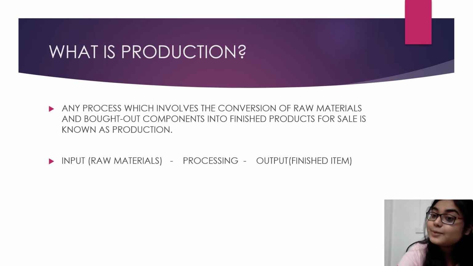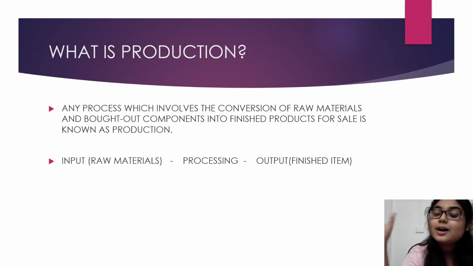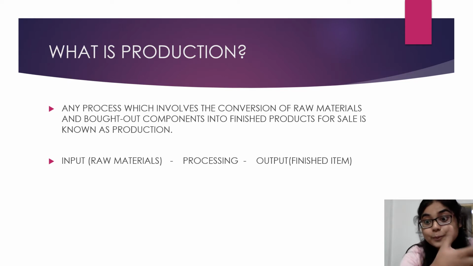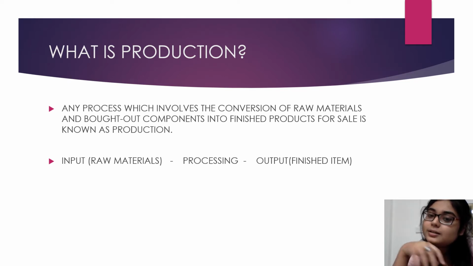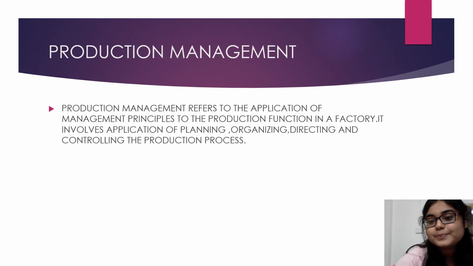So now what is production? From the name only you can understand it is related to something produced or something going on. Any process which involves the conversion of raw materials and bought-out components into finished products for sale is known as production. In a very simple way, I have explained: input, that is the raw materials, then processing is going on. The processing is the whole thing that is going on with the raw material or the input, and the output that we are getting is a finished item or finished good.